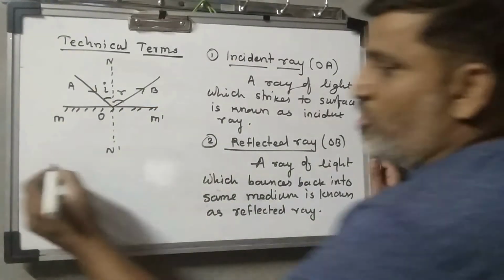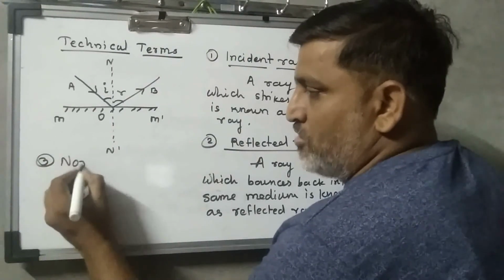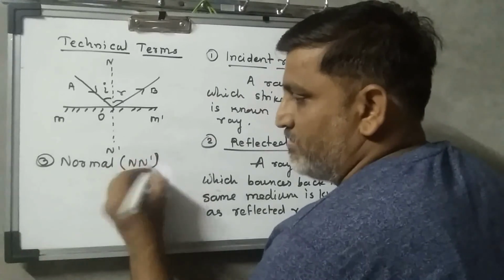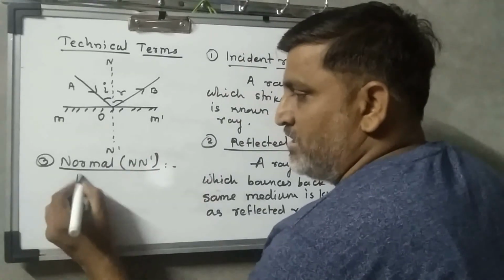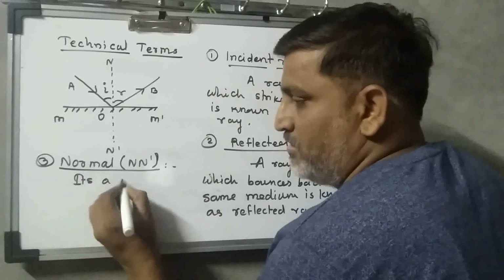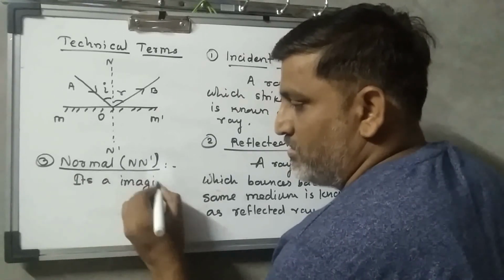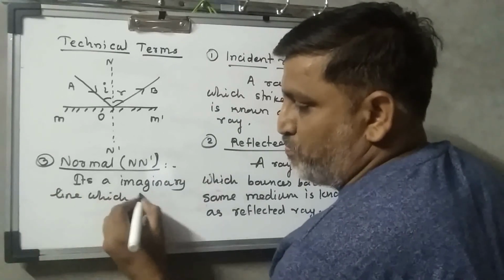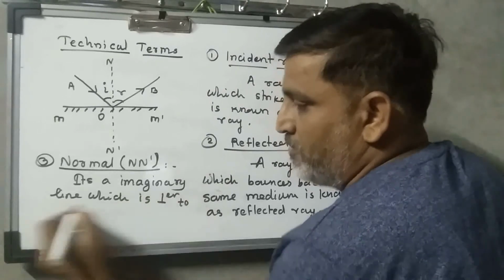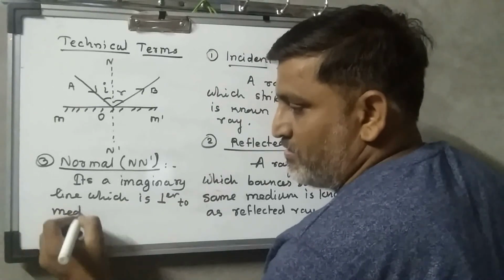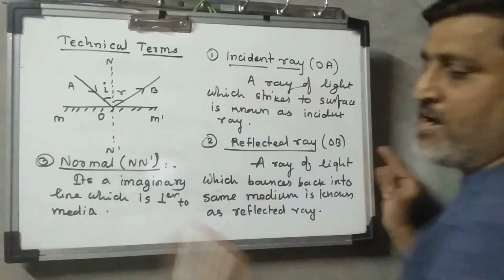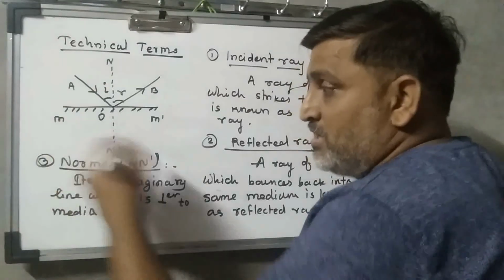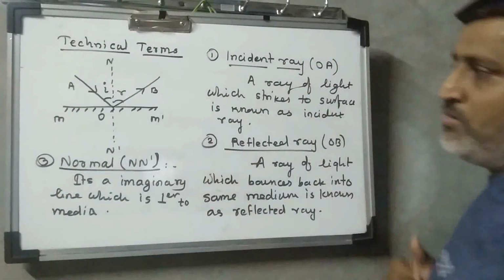Now the third term is normal. What is normal over here? It is N dash. It's an imaginary line which is perpendicular to the surface of the medium. This is known as the normal.